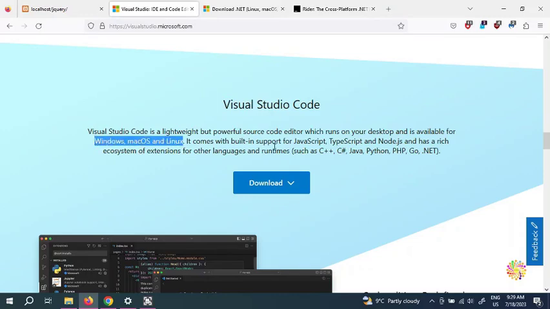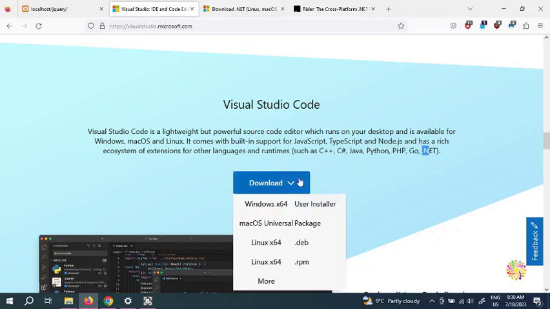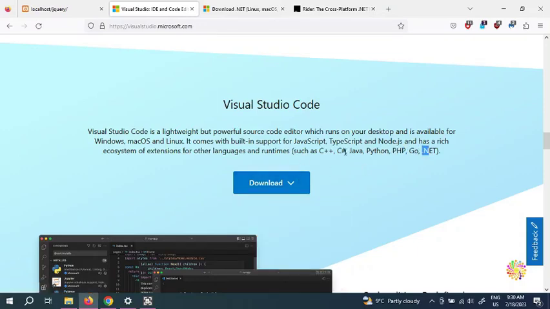It comes with built-in support for JavaScript, TypeScript, Node.js, and has a rich ecosystem of extensions for other languages and runtimes such as C++, C Sharp, Java, Python, PHP, Go, and .NET. So if you plan to have an IDE for C++, C Sharp, or if you want to learn Java, Python, PHP, Go, and .NET, this is the one for you. It means you can run your C Sharp plus C++, Java, Python, PHP, Go, .NET.